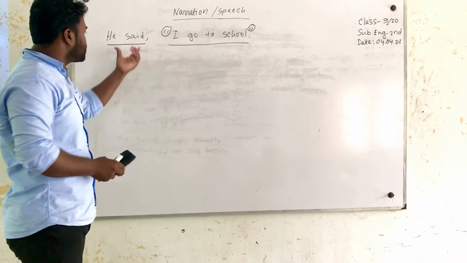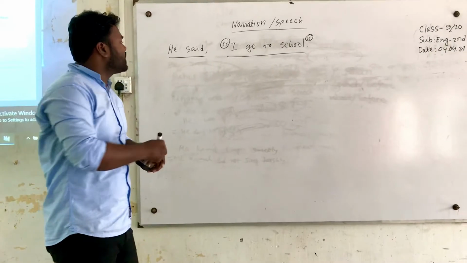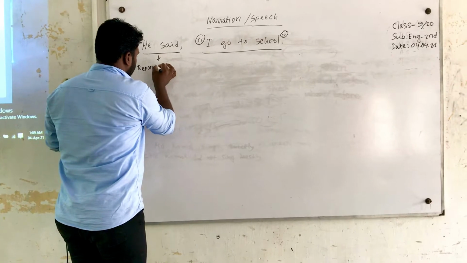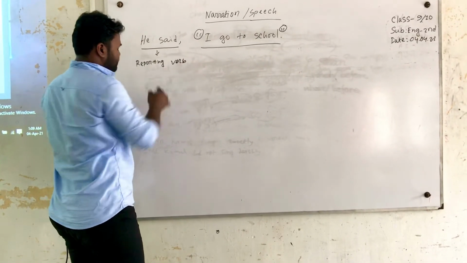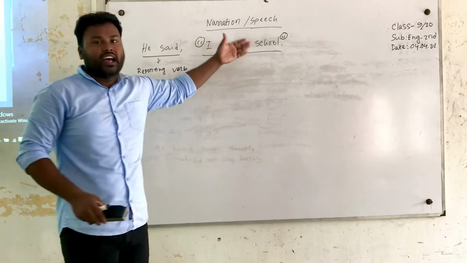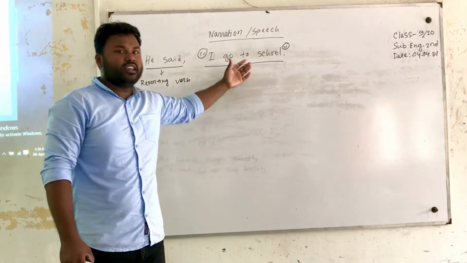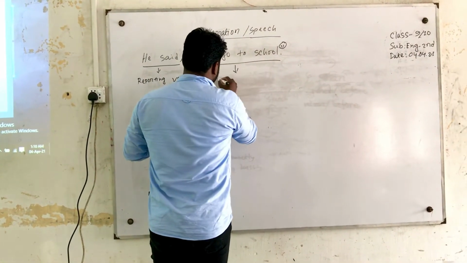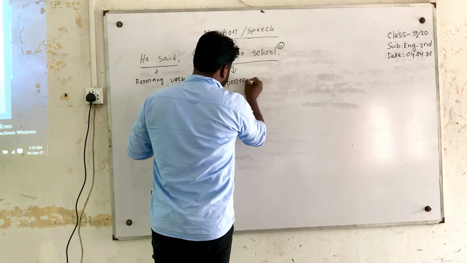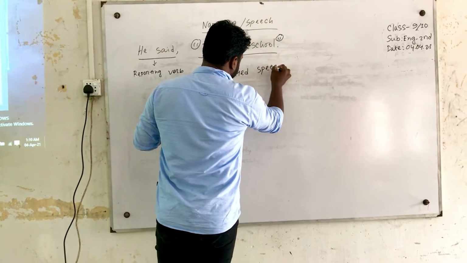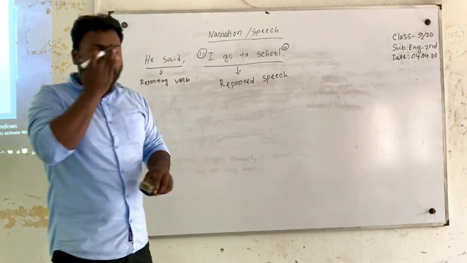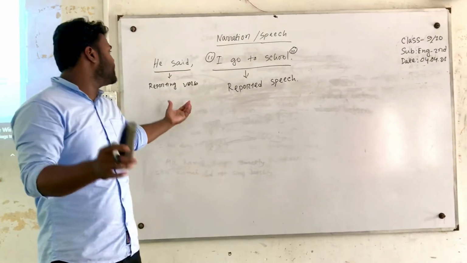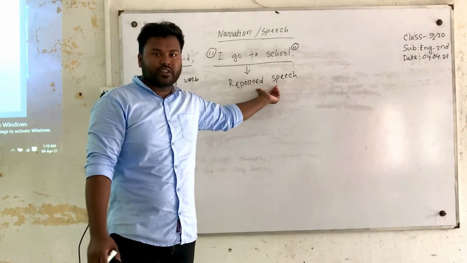The outside portion of the inverted comma is called the reporting verb, and the inside portion of the inverted comma is called the reported speech. So we find two parts in every direct speech: one is the reporting verb and another is the reported speech.